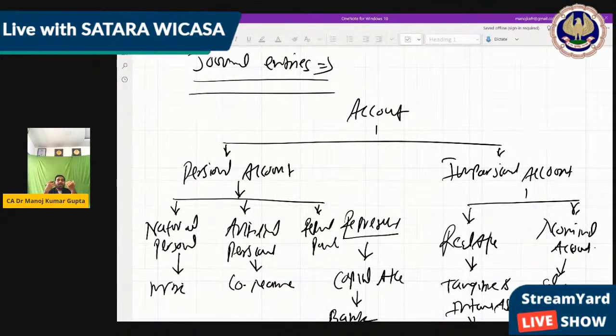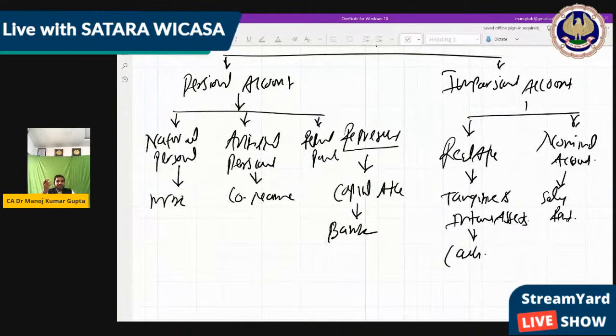Personal account means where there is some person with whom we are doing the transaction. These are natural persons like Mr. X, Mr. Y, etc. Artificial person is where a company name is there, which we cannot actually see, but still it is a person like a company. Then representative person is where the person's name is used indirectly, like a bank account or a capital account. Capital account represents the proprietor's name, but we use capital. So these are the representative personal accounts.